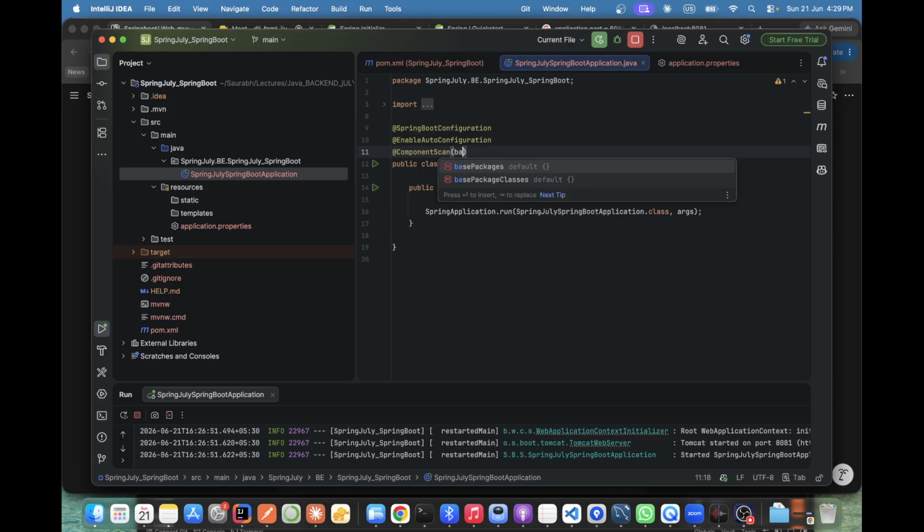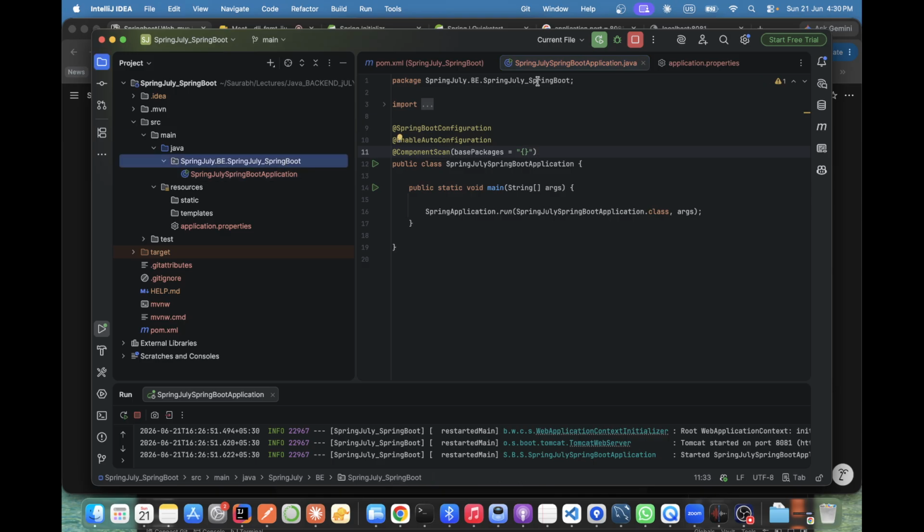The base package for this is Spring dot. Just wait a minute. Spring dot, it should be the package above. Correct? Yeah. You got it?